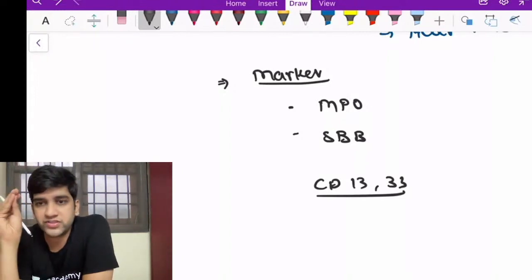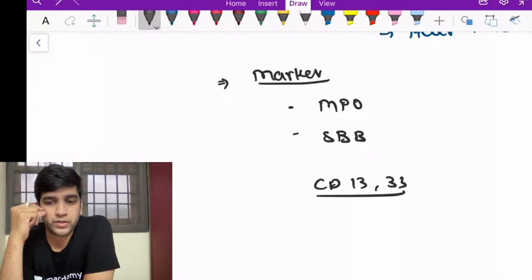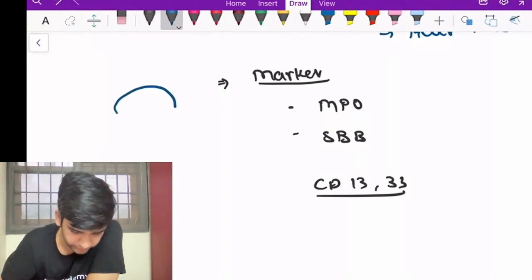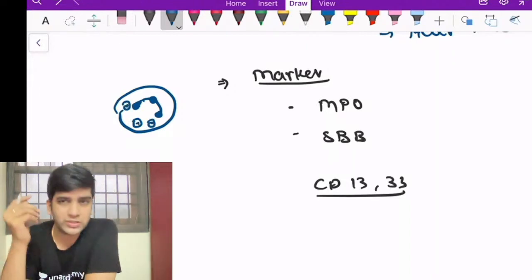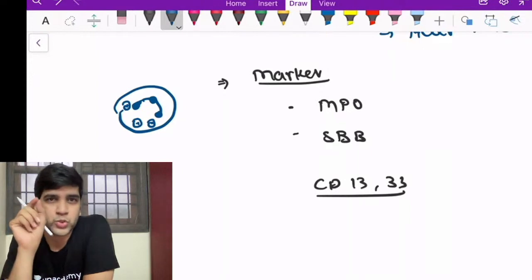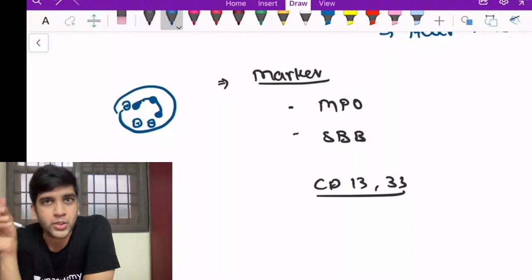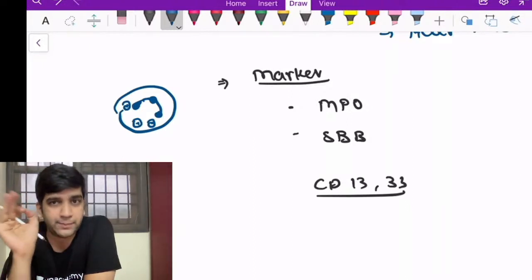Again, we are going to go with simple logic and try to understand which is better. When I take MPO, MPO is a granule content of the WBC, right? Of the neutrophil. Let's take a neutrophil. Let's draw a neutrophil. So this is going to be a neutrophil. Here I do have granules. They are all lysosomal granules, right? When I say lysosomal granules, the lysosome is nothing but a cell organelle which has enzymes inside. The enzyme which is present inside those granules is MPO.